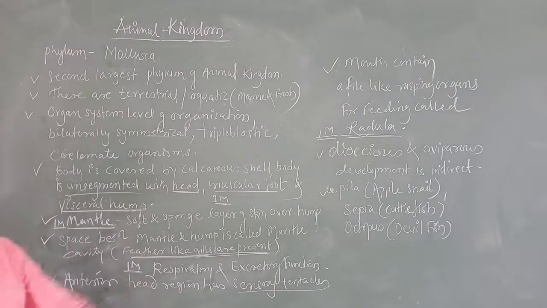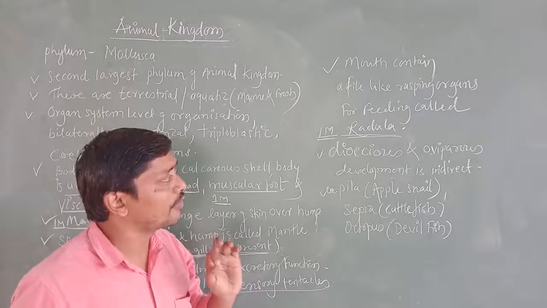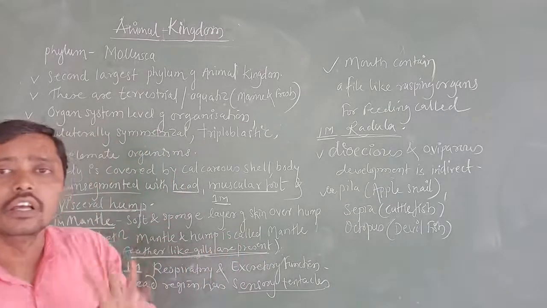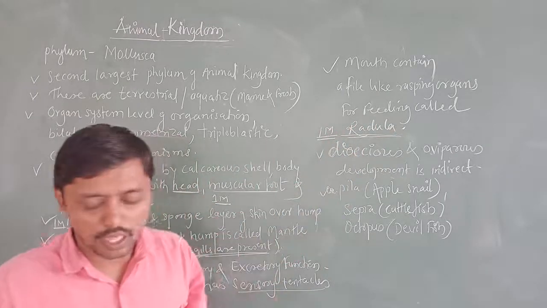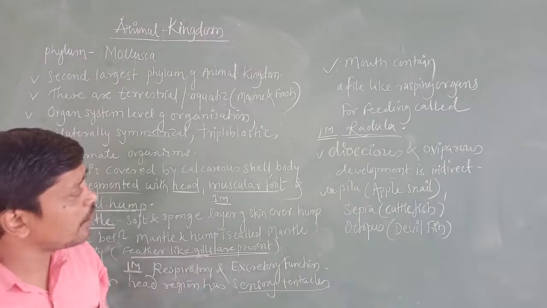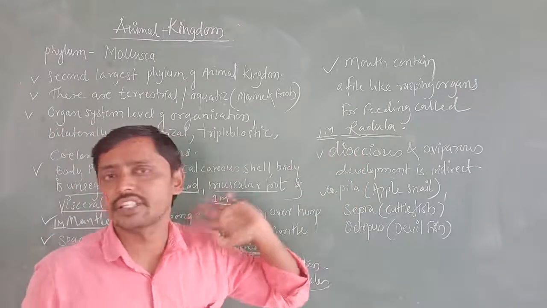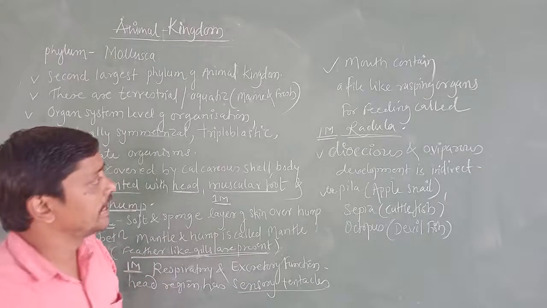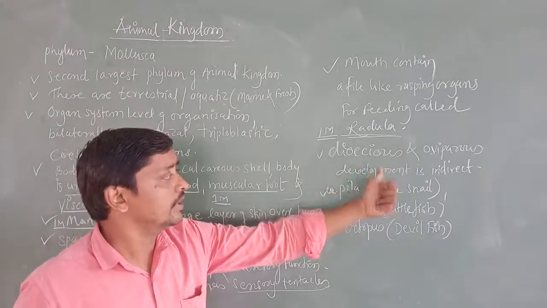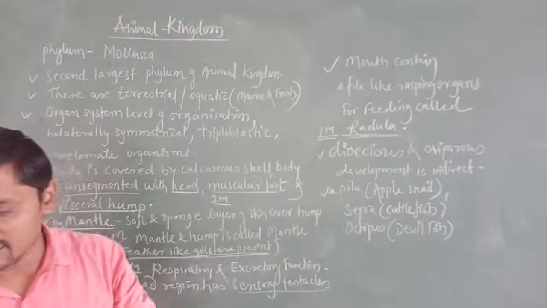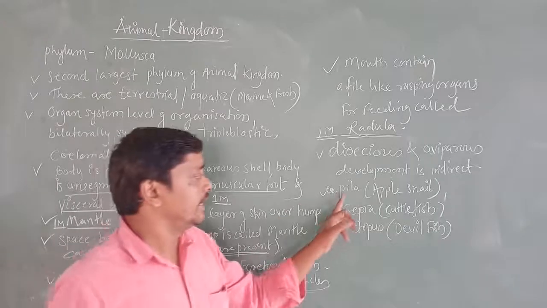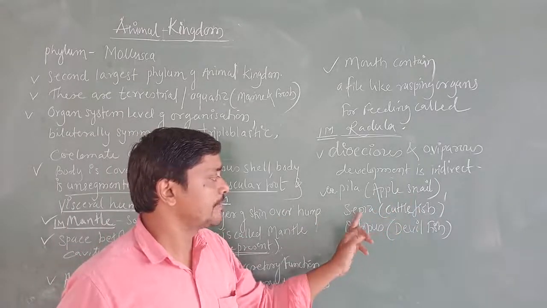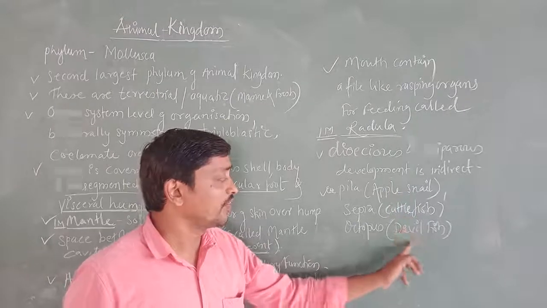That is also important. What is meant by radula in molluscans? Mouth containing a file-like rasping organ for feeding, called radula. And the next point: all are dioecious, in the sense sexes are separate, oviparous, egg-laying animals, and development is indirect, in the sense a larval stage is present. Examples: Pila, apple snail, sepia, cuttlefish, octopus, devilfish.